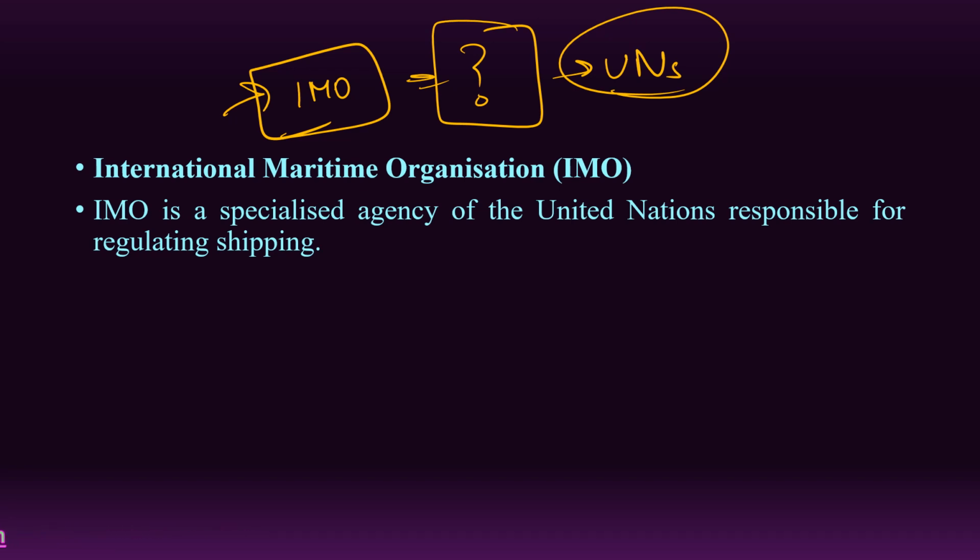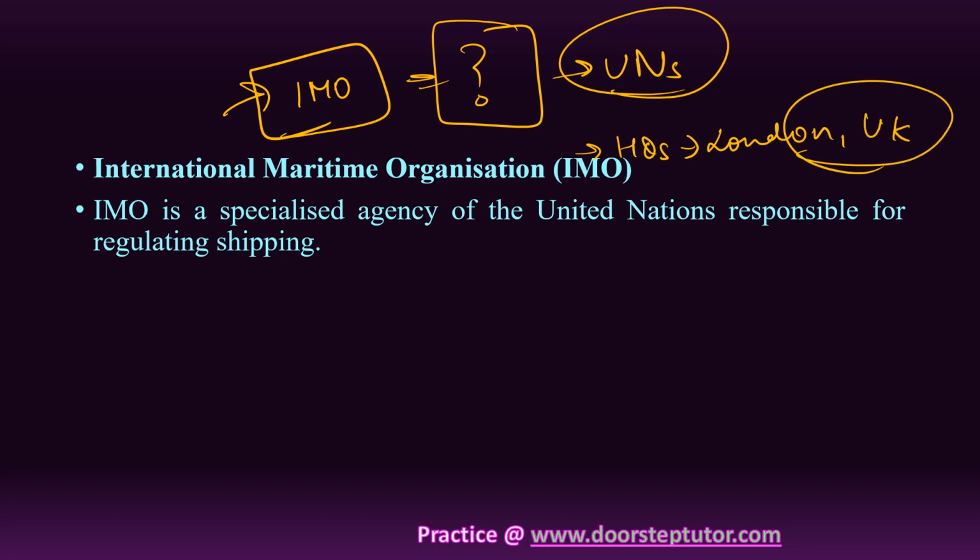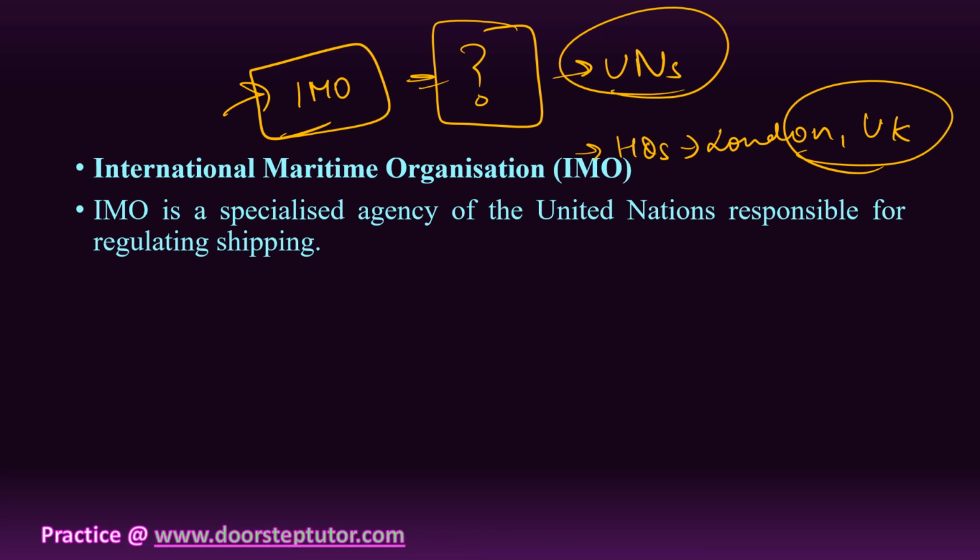Where are the headquarters? The headquarters of the IMO are in London, that is the UK. How many member states are part of it? It has around 171 member states and 3 associate members. We already discussed that India was one of the earliest members of the IMO.